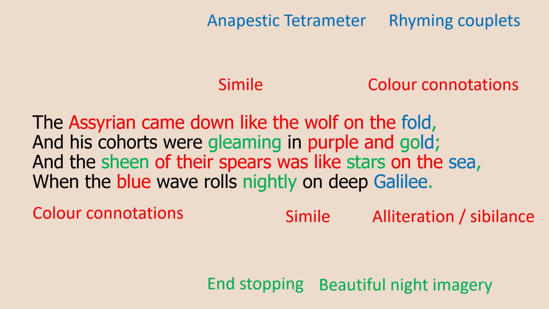And the sheen of their spears was like stars on the sea. Da-da-dum, da-da-dum, da-da-dum, da-da-dum. And that is anapestic tetrameter. And it sort of has a marching effect, or maybe a galloping effect, like soldiers on their horses. And we know from historical accounts that fighting on horses was a big part of combat in this era and in this geographical region.